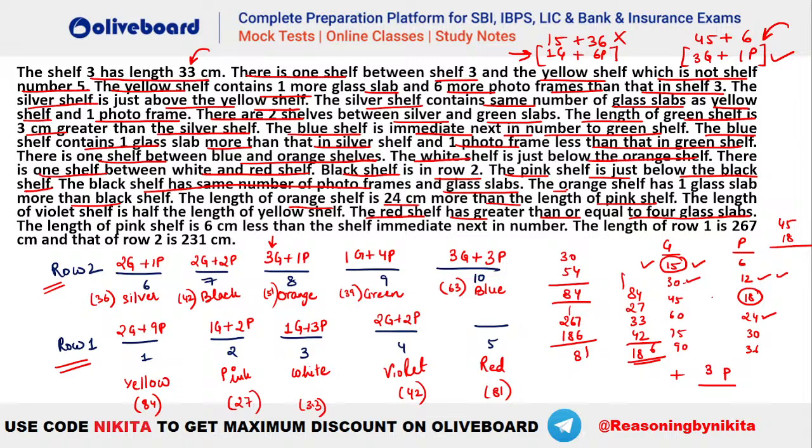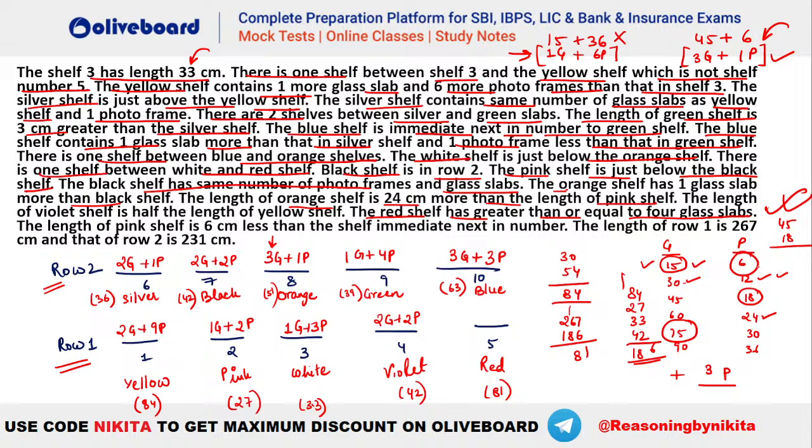So you can see more than 4 means that more than 60 it has to be in glass slabs itself, isn't it? So let's say if we take 60, we should have 21, but that's not possible. 75 plus 6, yes, that's a possibility that you take 75 here and 6 here. That will be the value, isn't it? No, 3 glass slabs is not possible, Naveen. Why? Because it is given in this particular line here, the second last line, the red shelf has greater than or equal to 4 glass slabs. That is why 3G plus 6P won't be considered here. So it should be greater or equal to 4 glass here. So you can see the value has to be how much?